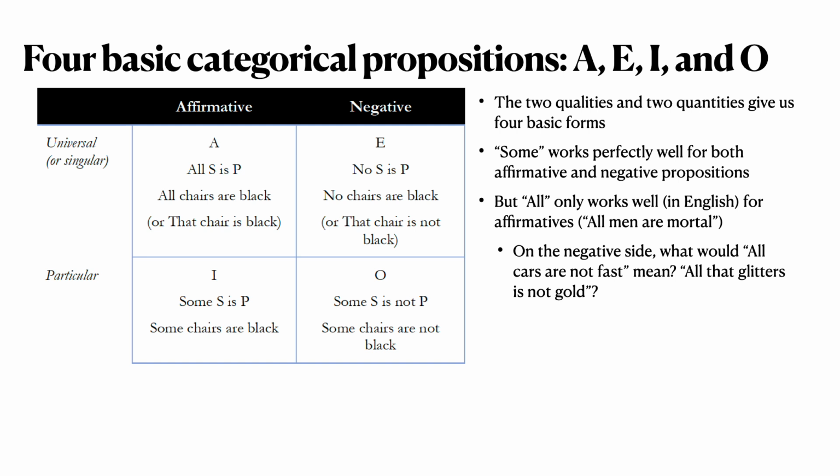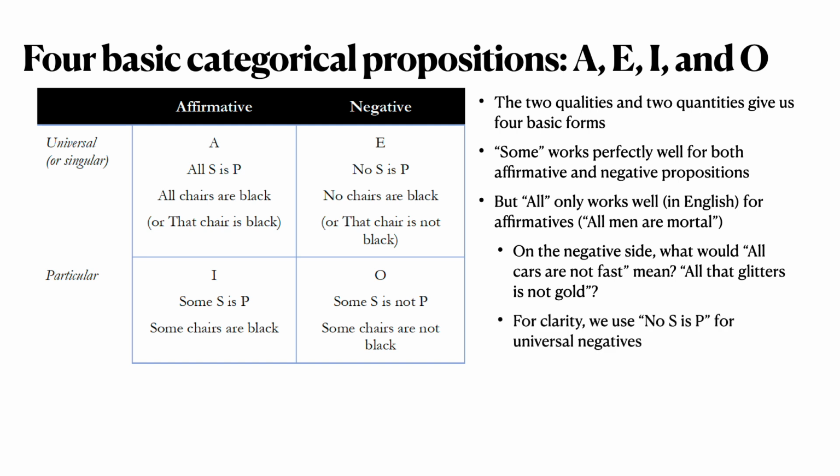Well, in English, it's at least ambiguous whether you mean that there's no fast cars. Are all cars unfast? Or does it mean that not all cars are fast? And in English, mostly, we think that the not goes with the all. All that glitters is not gold. What does that mean? It means not all the things that glitter are actually gold. That's what we usually mean by that.